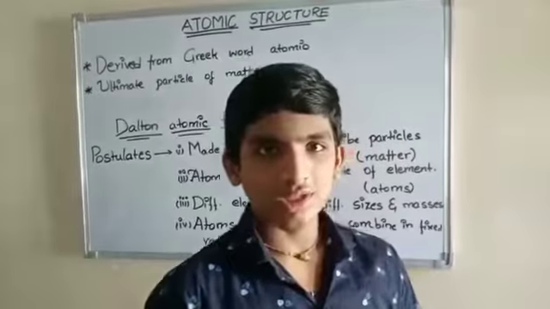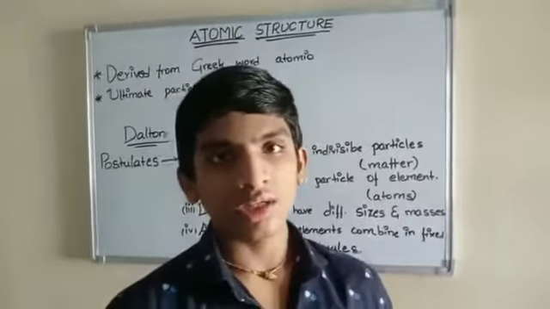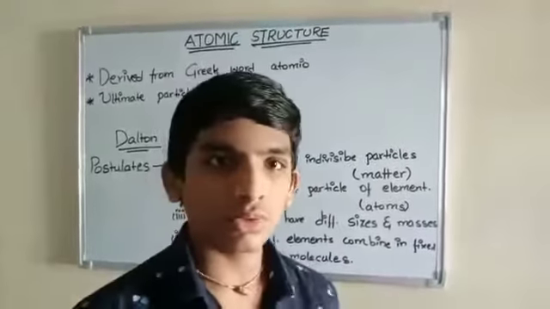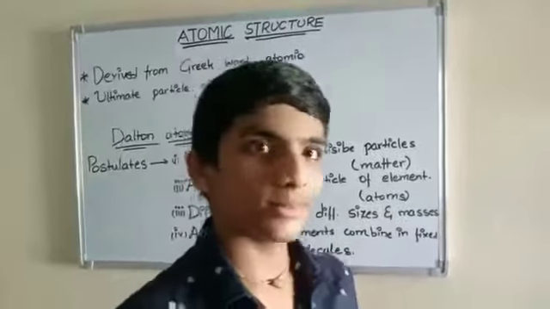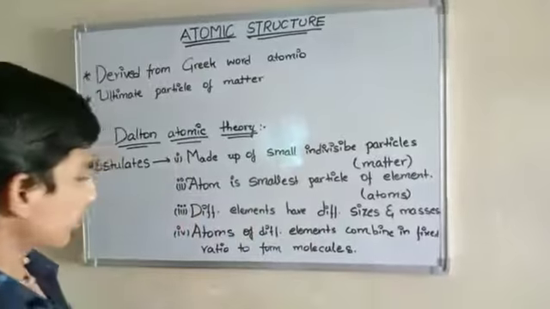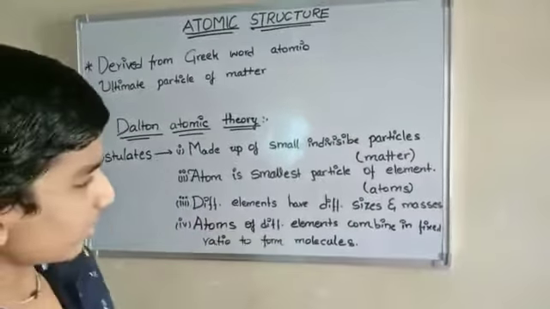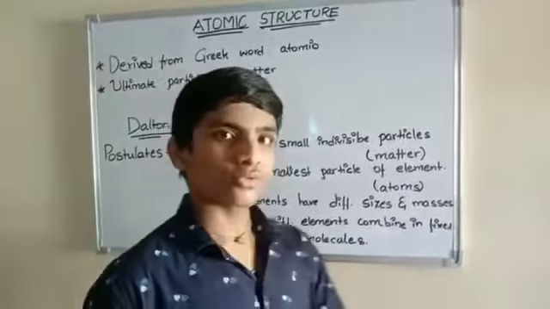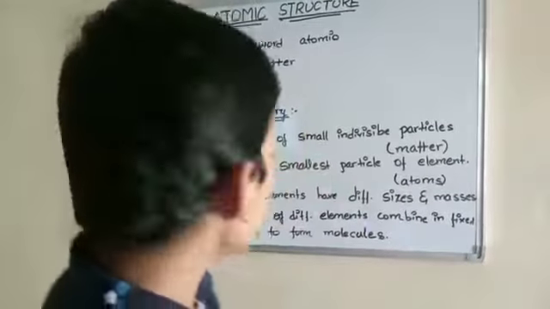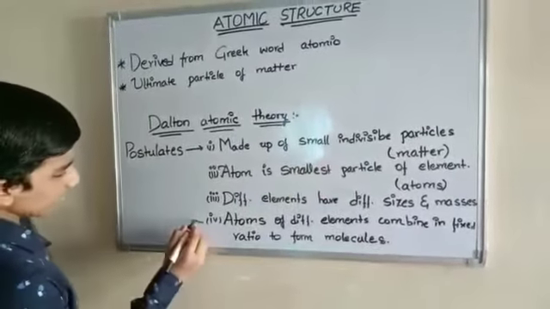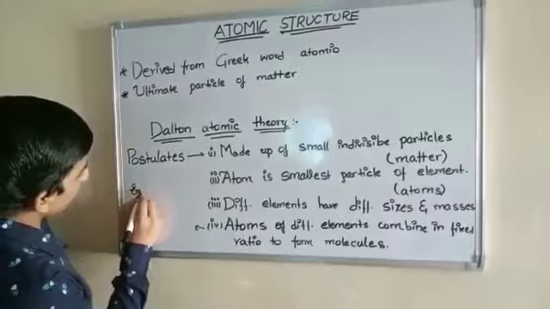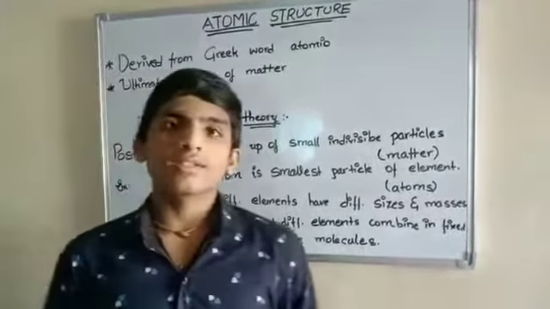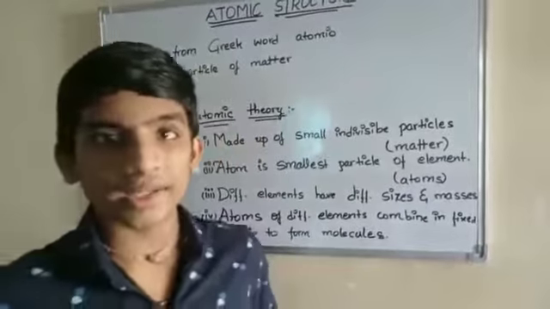Next one, different elements have different sizes and masses. Is it true or not? Suppose we take gold and phosphorus. Those two don't have the same masses or sizes. Next one, atoms of different elements combine in a fixed ratio to form molecules. Let us take an example for this. Example: 1. CO. What is that? Carbon monoxide.